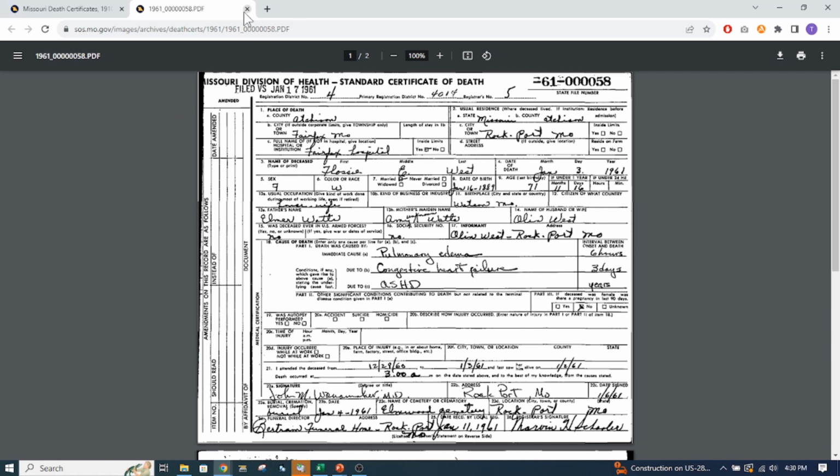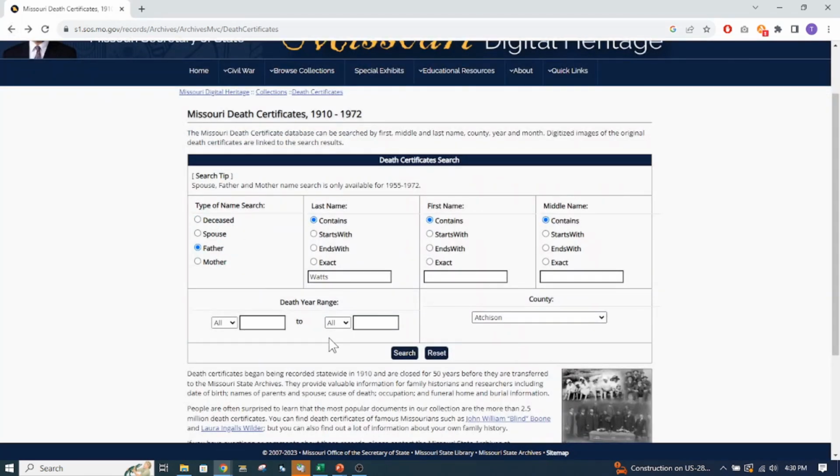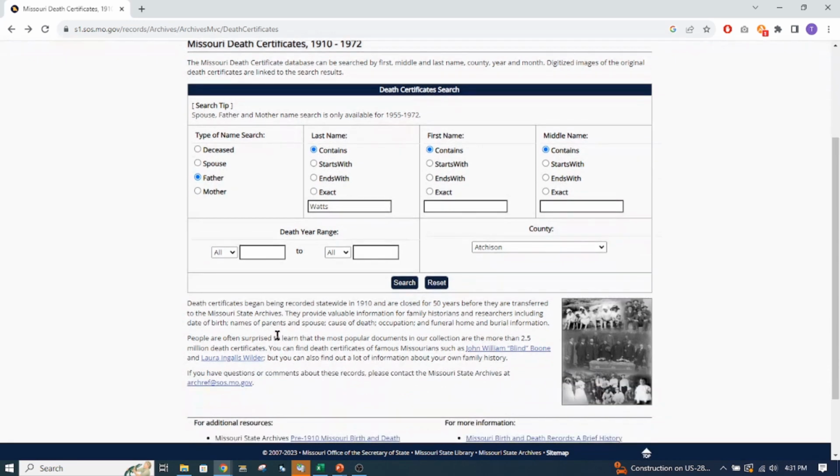Anyways, let's go back again, and I'm going to have to look more at that. I'm pretty sure I know who Elmer is. So if you're not sure how to spell it, it says contains, starts with, ends with, exact. So it has a search engine where you can kind of filter. You can do middle name that starts with, ends with. And you can change the counties, and also you have this death range, so you can put in the different dates in there. So that's how this one works. We will cover a few other things that you can find online through Missouri.